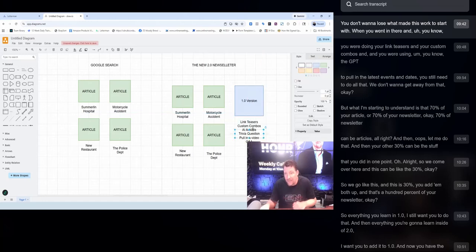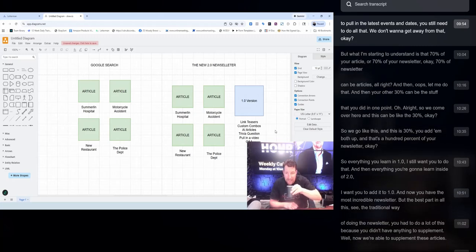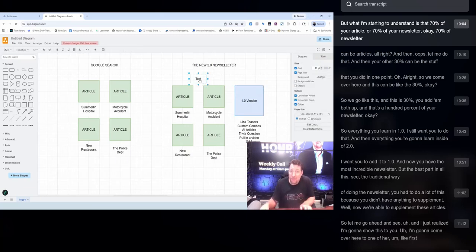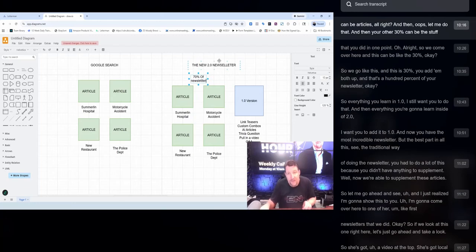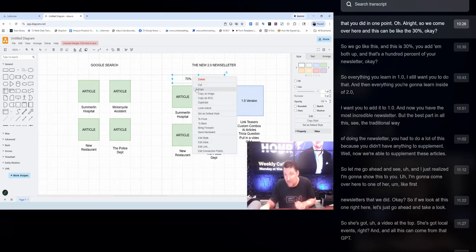When you went in there and you were doing your link teasers and your custom combos, and you were using the GPT to pull in the latest events and dates, you still need to do all that. We don't want to get away from that, okay? But what I'm starting to understand is that 70% of your newsletter can be articles, and then your other 30% can be the stuff that you did in 1.0.